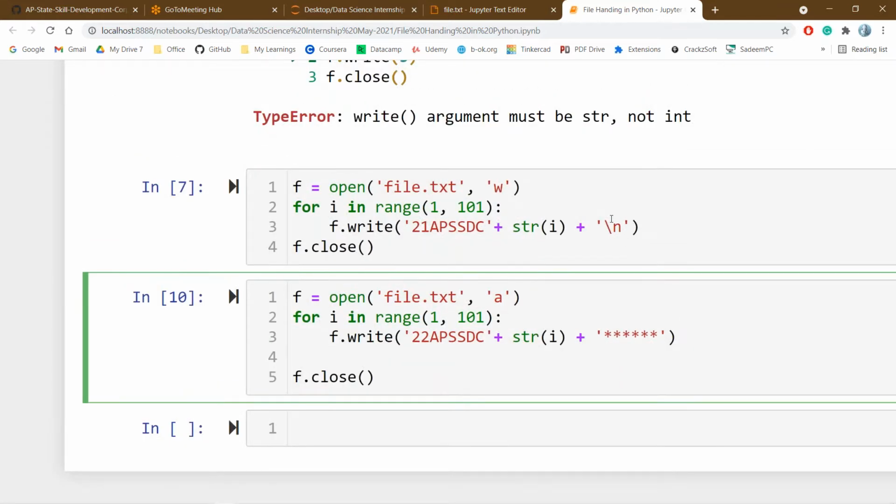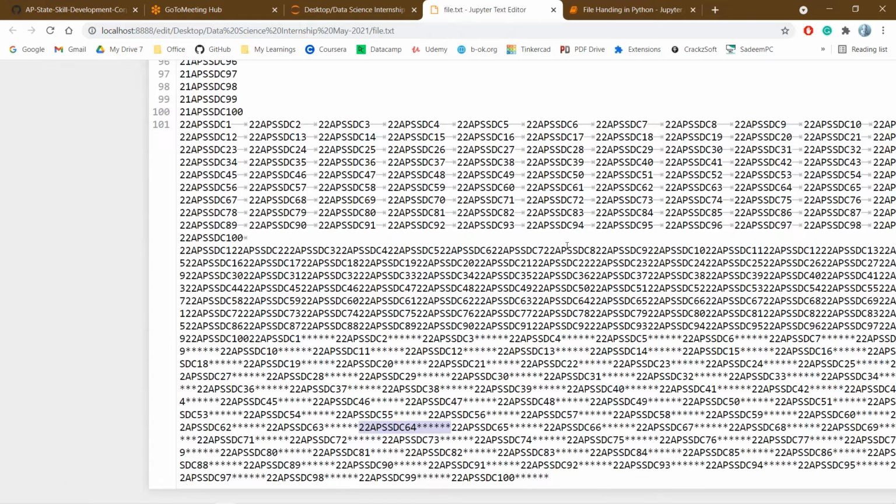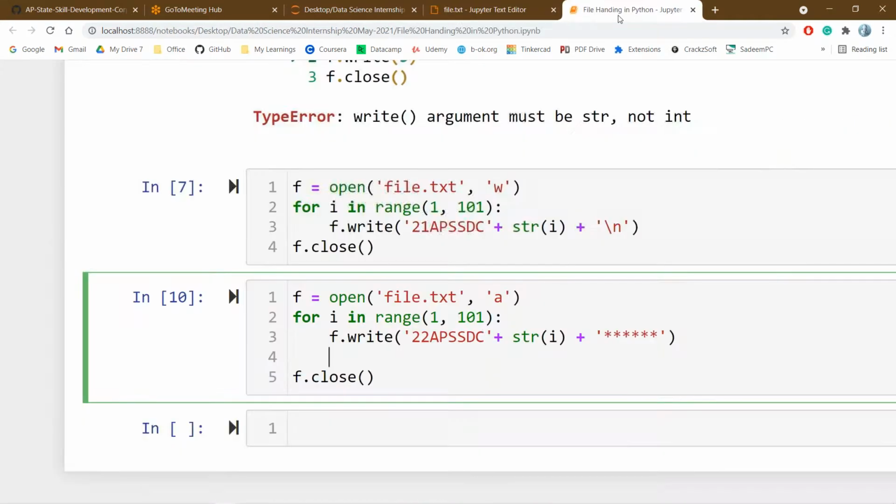So if I execute this, sir, when we open the 9th cell in write mode, will the previous data be there? Yes, the previous data will be there. Here I have opened the file in append mode, so that data will be automatically available. That data will not be erased. This data is automatically stored in the local storage. It doesn't depend on any of the programs. If I want to remove this, I can also remove it.